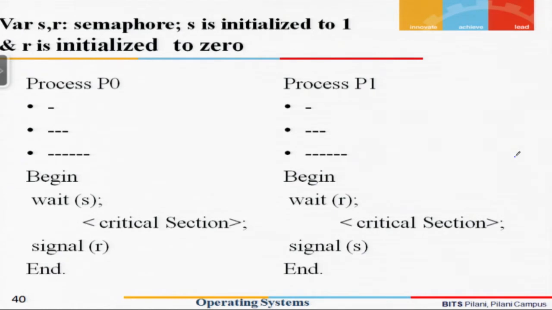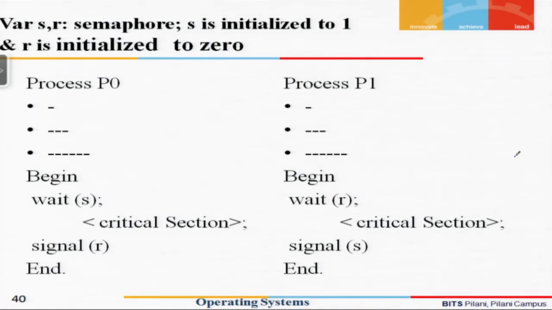In this case, we have two semaphore variables, one is S and another is R. What we are trying to implement is some kind of execution in a sequential order. Let us say we put a condition that first process P0 should execute, then P1 should execute, then P0, then P1, meaning P0 and P1 should strictly alternate.